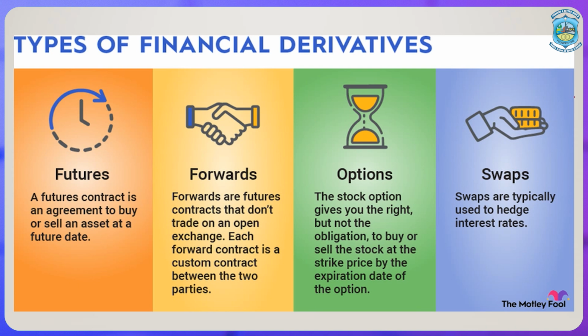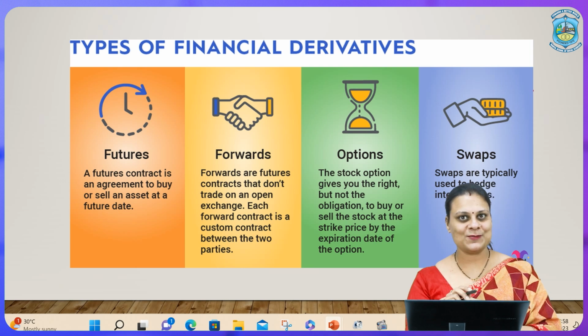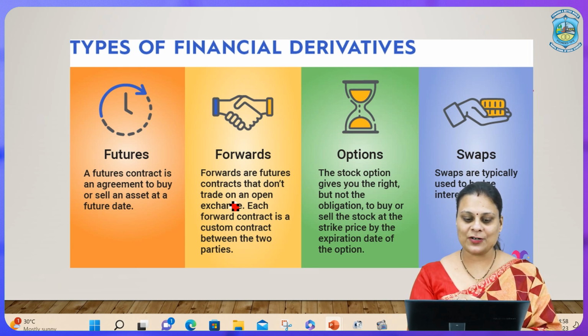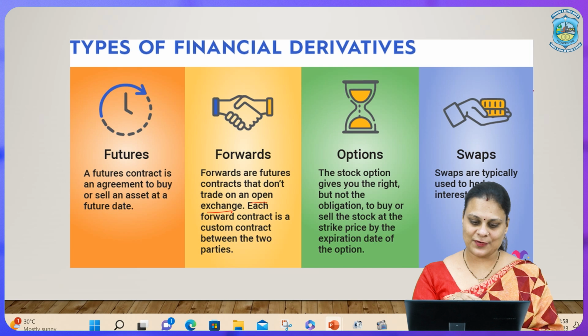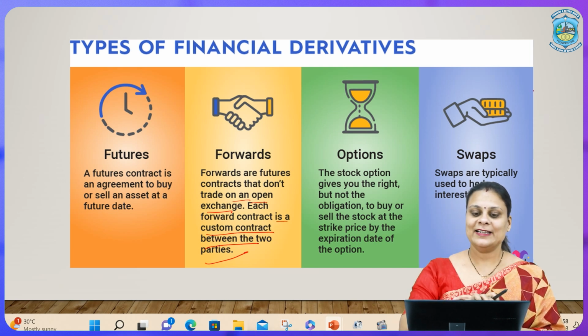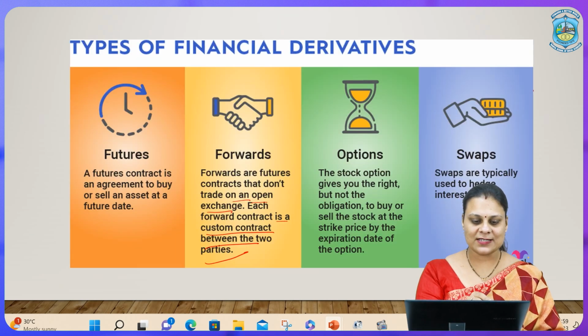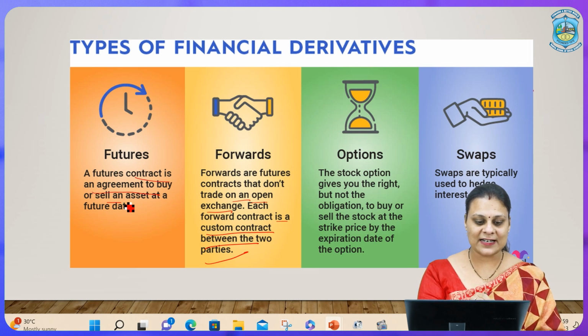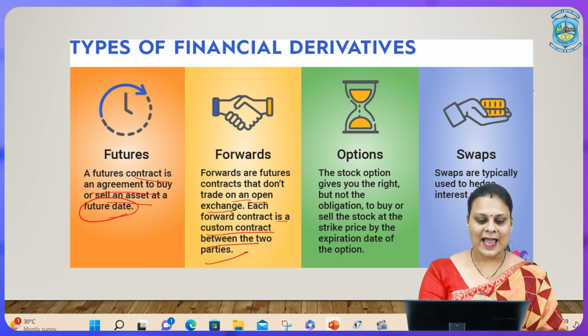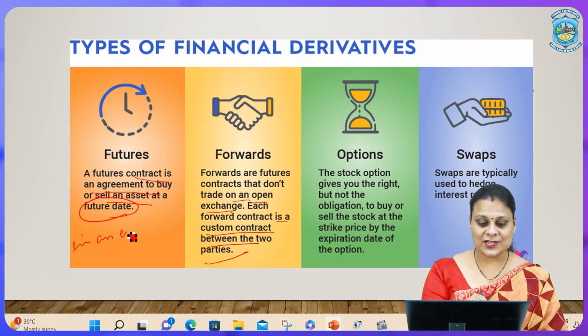Before going to futures, let us come to forwards. Forwards are future contracts that do not trade on an open exchange. Each is a custom contract between two parties. I told you they are customized to a price. They did not deal with market price. They customized to one price wherein both of them were in a win-win situation. Coming on to futures, a futures contract is an agreement to buy or sell an asset at a future date in an exchange traded market.